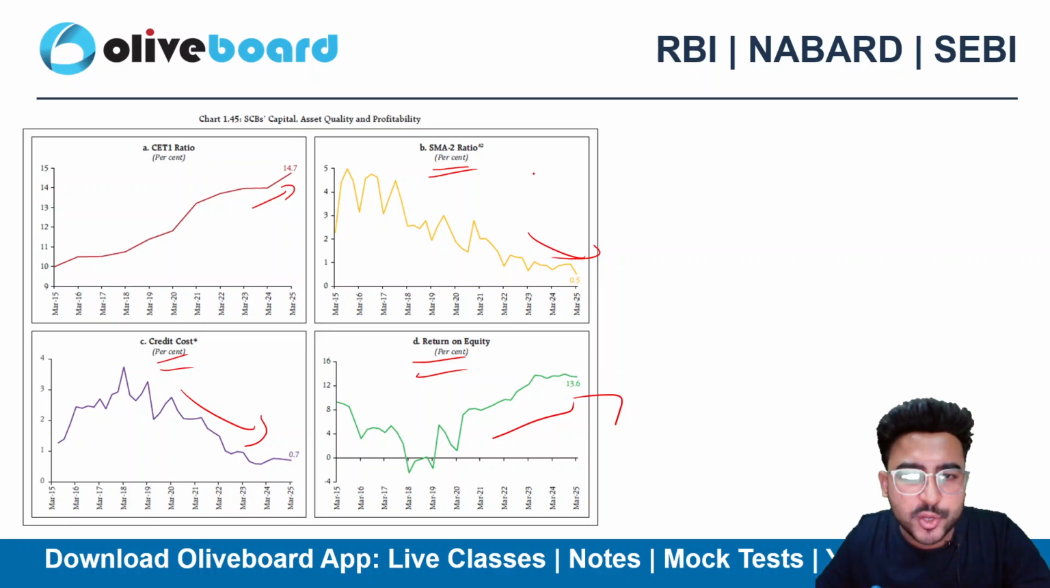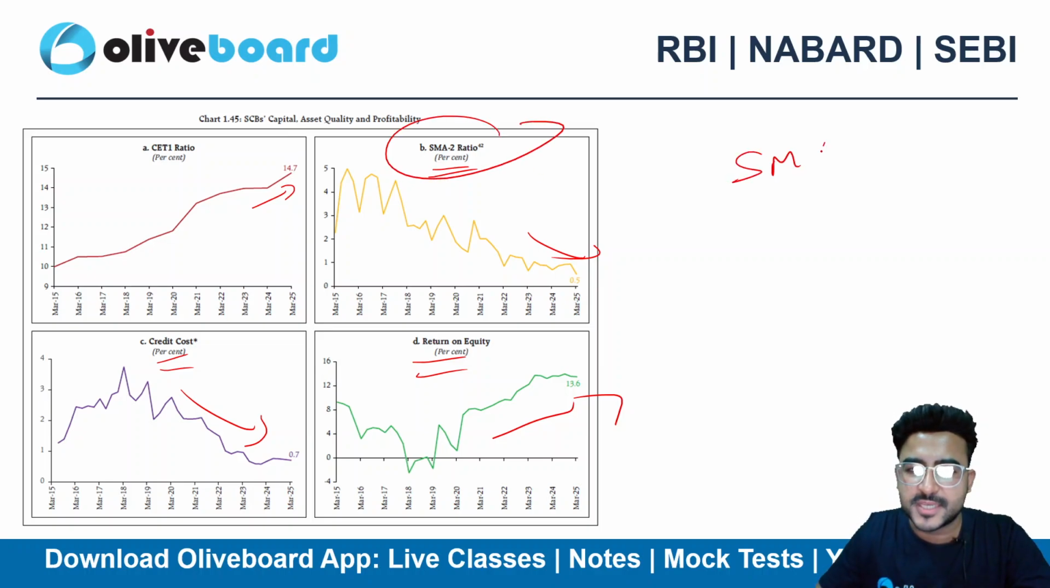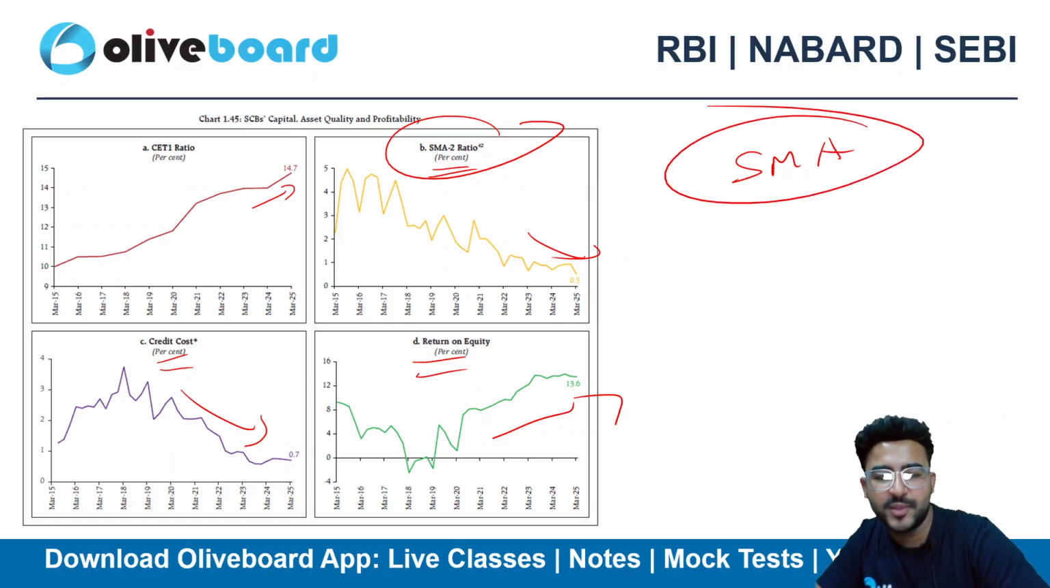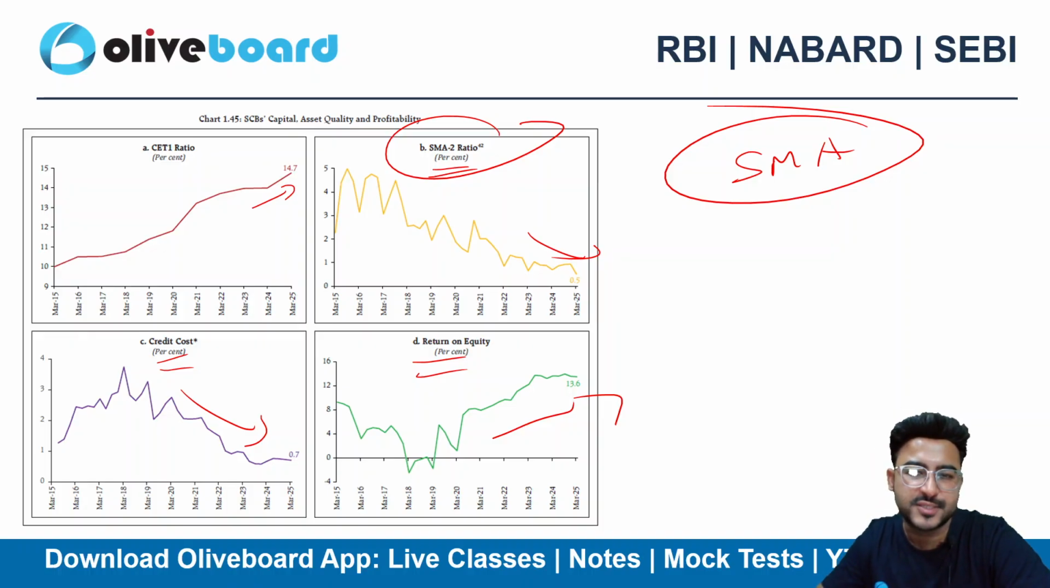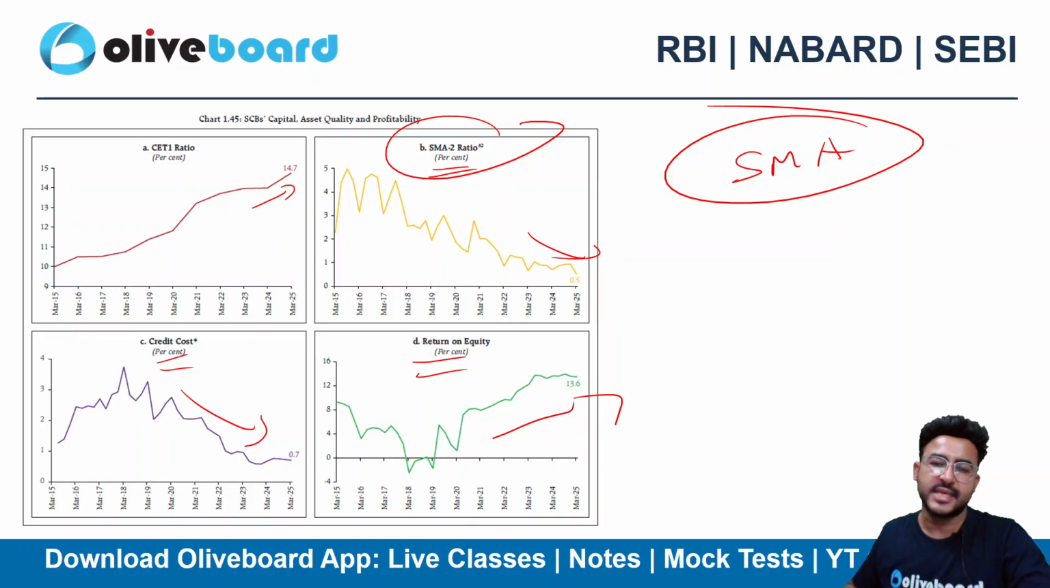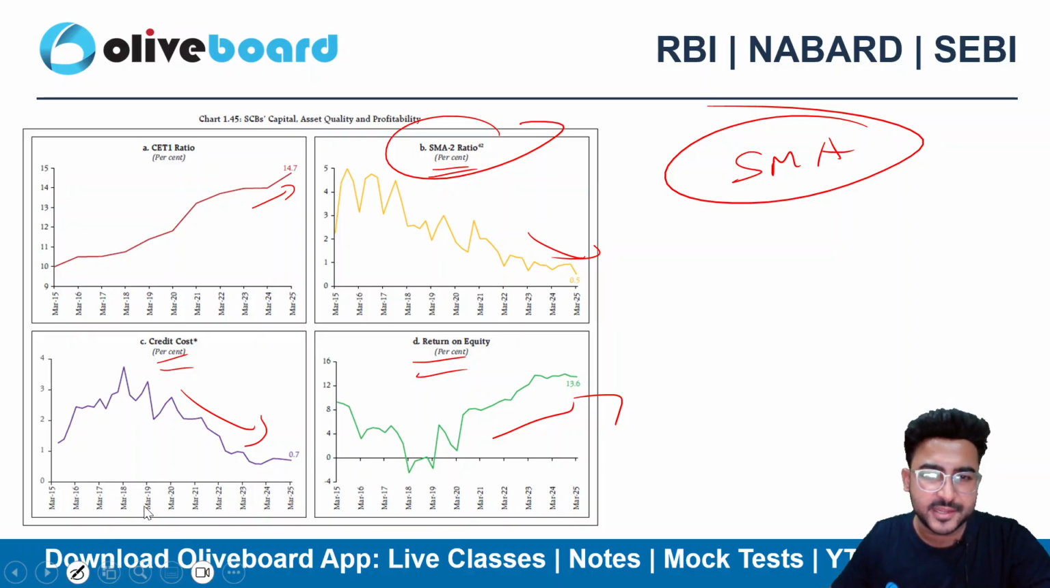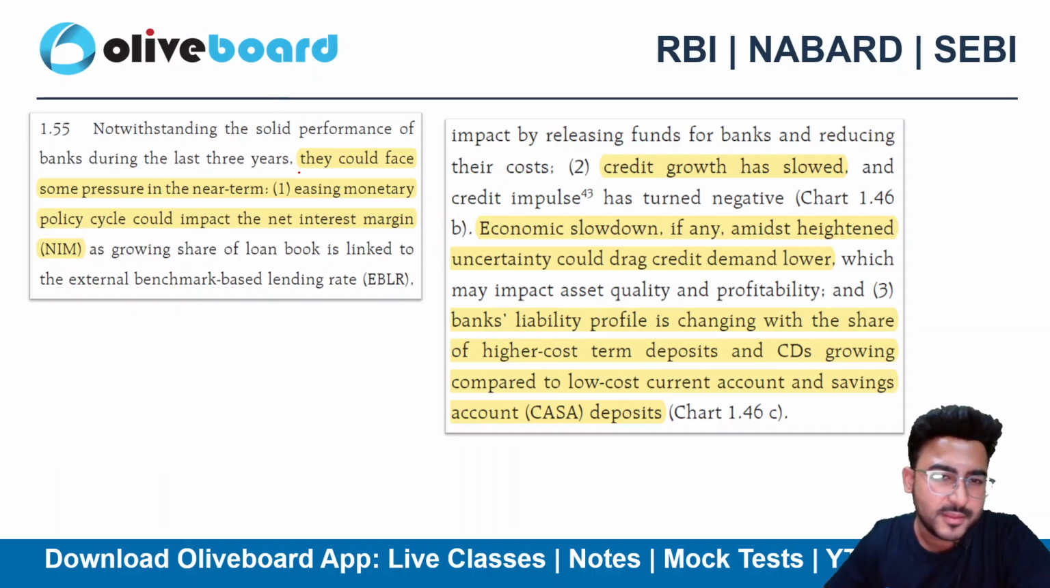Can you guys tell me what you mean by SMA? We have studied this in the paid class. What do you mean by SMA? An asset showing a sign of stress before becoming an NPA, right? Can you guys elaborate in the comment section? Do let me know.